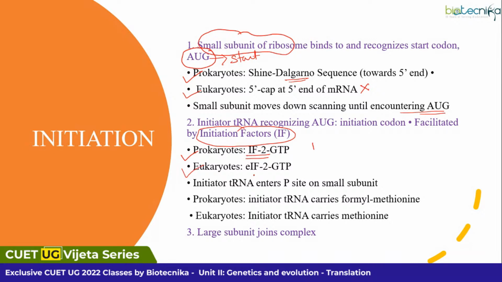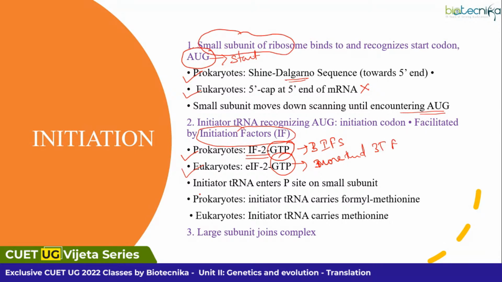For eukaryotes, you have eIF2, E for eukaryotic initiation factor 2. To recruit these initiation factors, you need energy, and that energy is provided by GTP. Remember this point. In prokaryotes, 3 initiation factors are there, but in eukaryotes, there are more than 3, a large number of initiation factors.